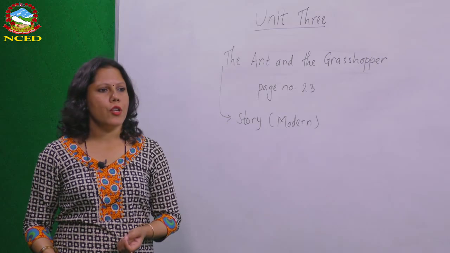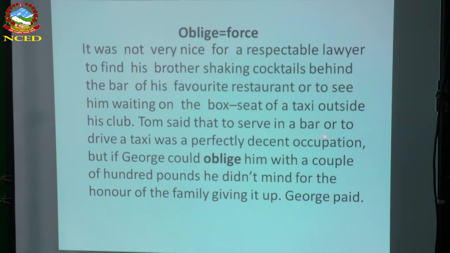So let me read this. Tom said that to serve in a bar or to drive a taxi was a perfectly decent occupation. Tom was pretending that he was serving in a bar and driving a taxi. That was a very decent occupation for Tom. In fact, it was not a decent occupation for a respectable lawyer. So, but if Judge could oblige him with a couple of hundred pounds, he did not mind for the honor of the family giving it up.